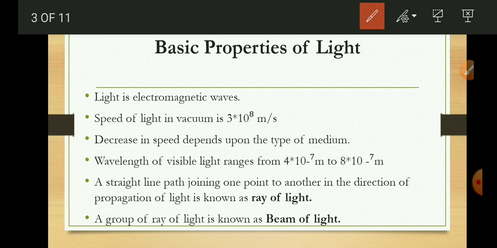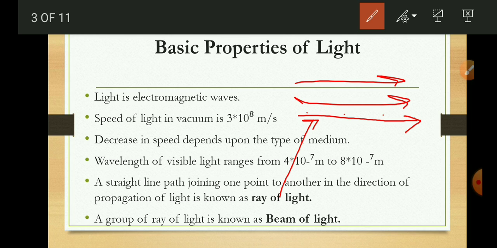The wavelength of light is very small compared to the normal size of an object. In such a situation, light waves can be considered to travel from one point to another along the straight line path joining them. So we can consider that light travels by joining one point to another in a straight line, and this straight line path joining one point to another in the direction of propagation of light is known as a ray of light.